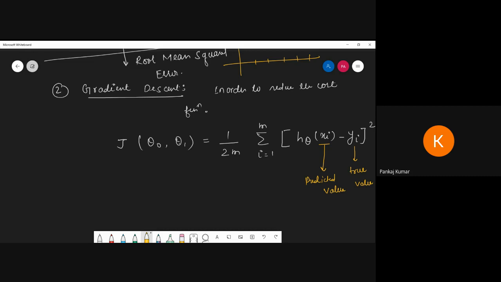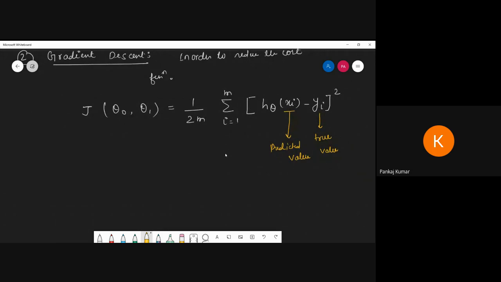Now this is our cost function, and here we have to apply the gradient descent method. So this is basically the formula.